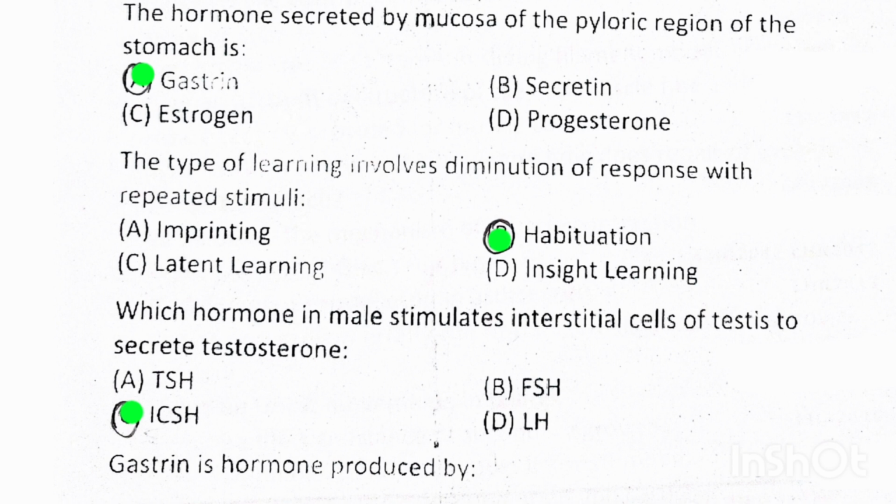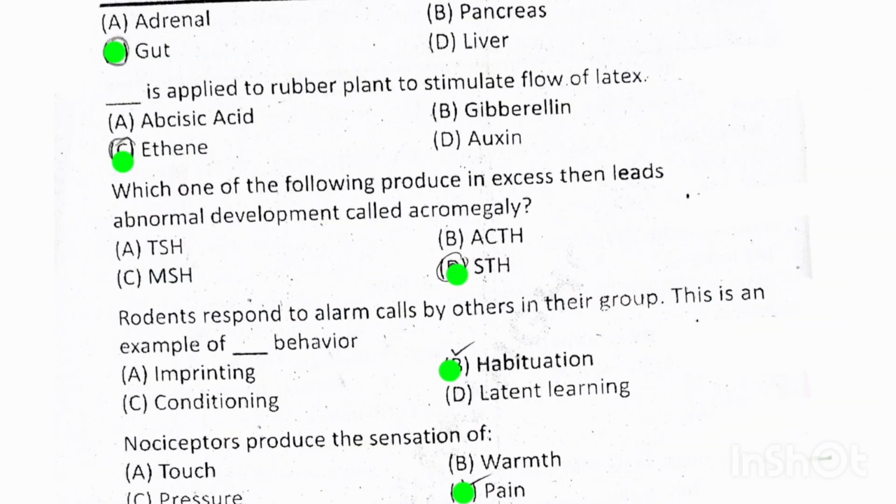Which hormone in males stimulates the interstitial cells of testes to secrete testosterone? ICSH. Gastrin is a hormone produced by gut. Ethene is applied to rubber plant to stimulate the flow of latex. Which one of the following produced in excess leads to abnormal development called acromegaly? STH. Rodents respond to alarm calls by others in their groups.